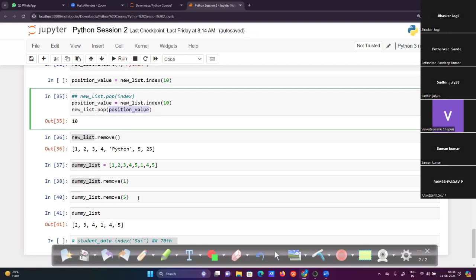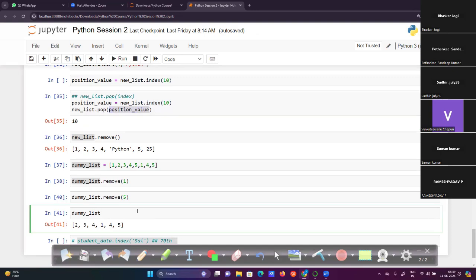Pop is based on the index, and remove is based on the value, wherever that value exists, first occurrence first. Yes, got it. So remove removes the first occurrence value here, like 5 in 5 1 4 5.